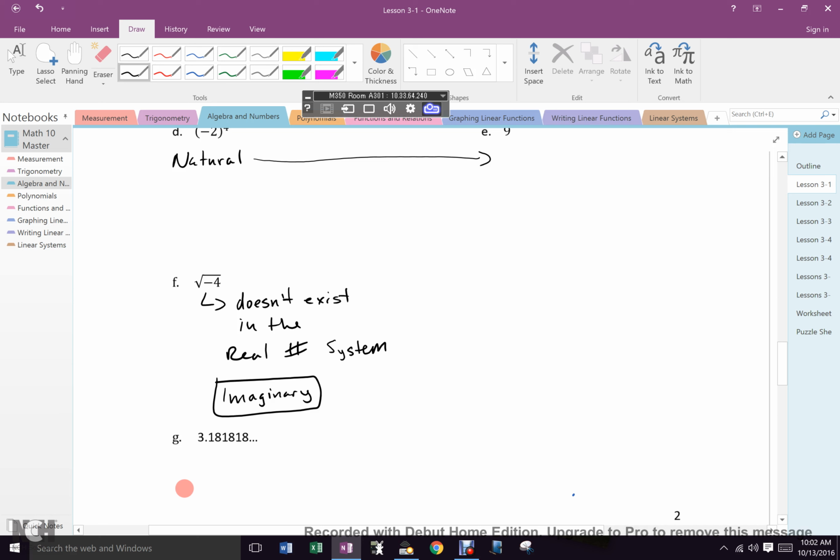Everybody cool? All right. Now, what is the cube root of -8? Would that exist? What would it be? Now, Mark went right to his calculator. Some of you said it was -2. Why? Because -2, -2, -2 will get me to -8, won't it? Everybody with me? So this guy is an integer.